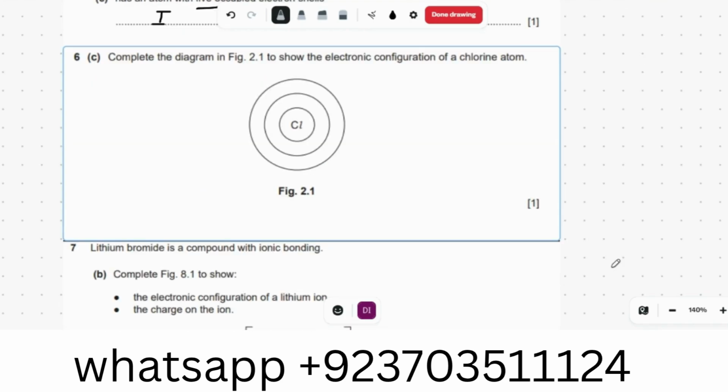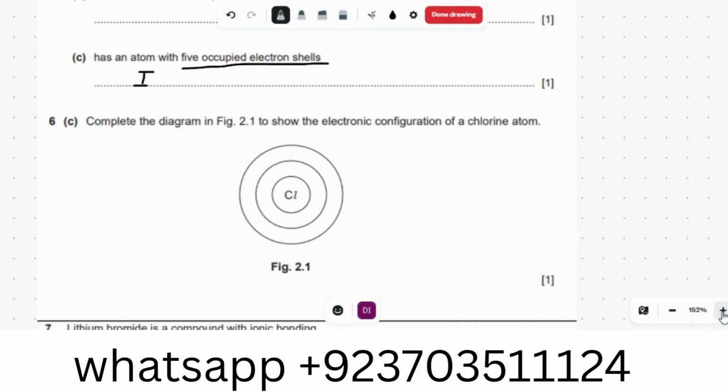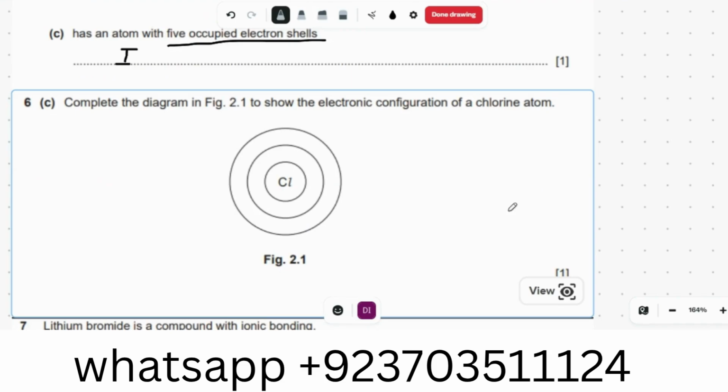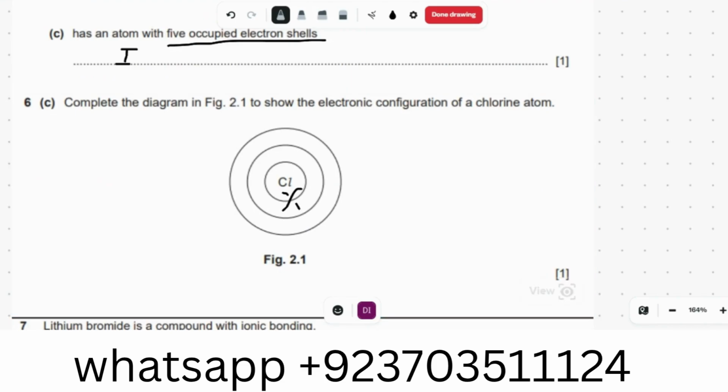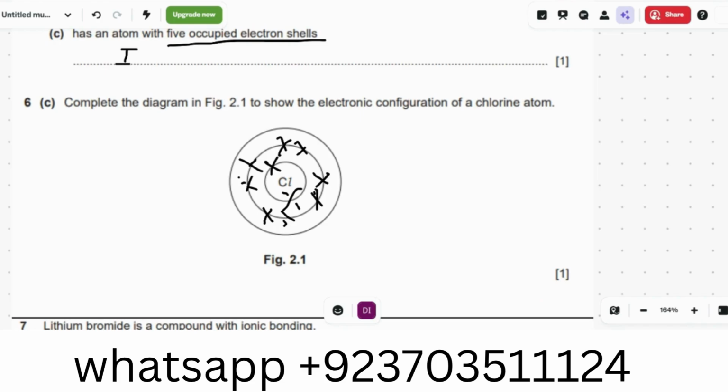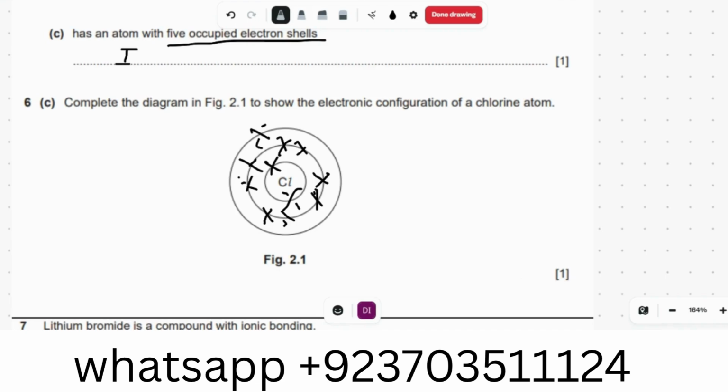Okay, complete the electronic configuration of chlorine. Just 1 second, I will do it for you. Chlorine, how many electrons does chlorine have? Chlorine has 17. So in the first shell it has 2, in the second shell it has 8, and in the last shell it will have 7, because 2 plus 8 is 10, and 10 plus 7 is 17. That is the proton number or electron number of chlorine. Okay, sorry, it has one missing electron to complete its outermost shell.